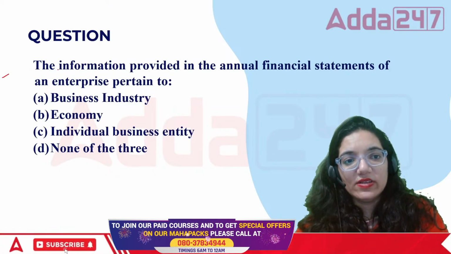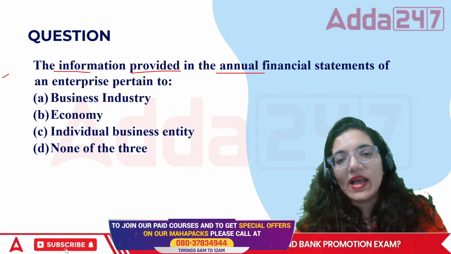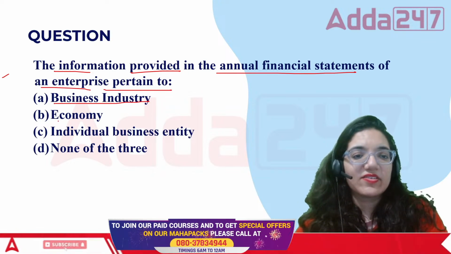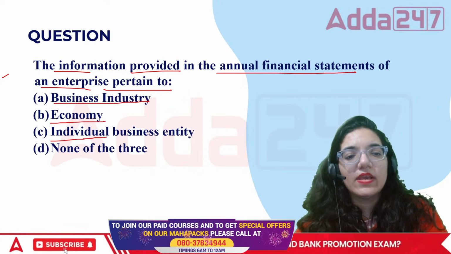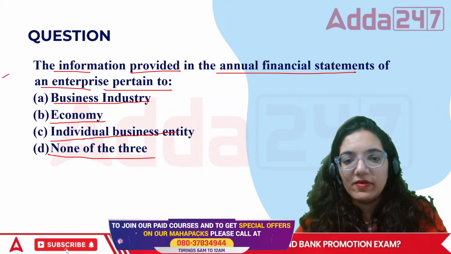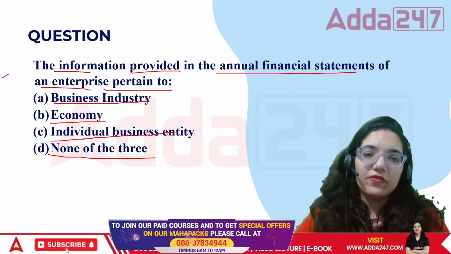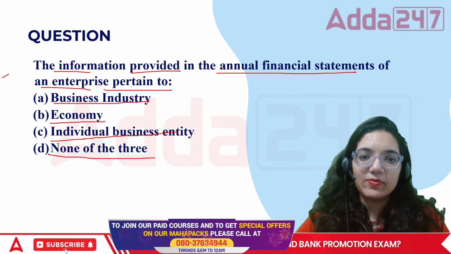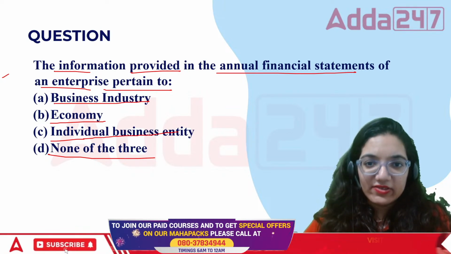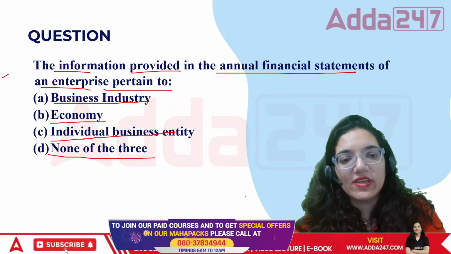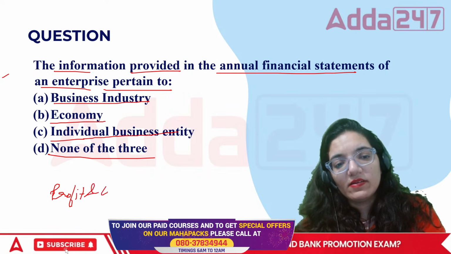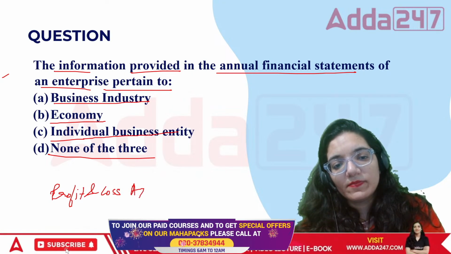The information provided in the annual financial statements of an enterprise pertain to business industry, economy, individual business entity, or none of the above. The information provided in the financial statements of the enterprise. How do we get the financial information? First is profit and loss account, and the second one is balance sheet.